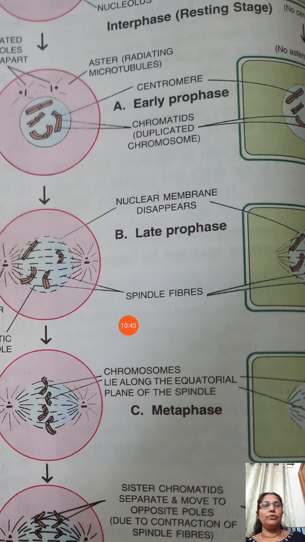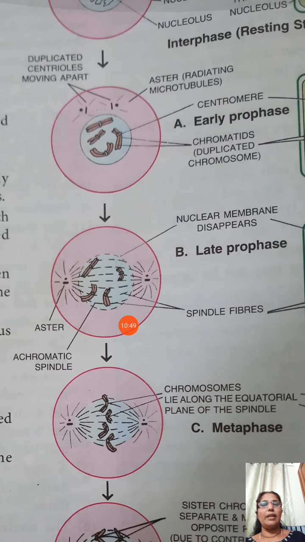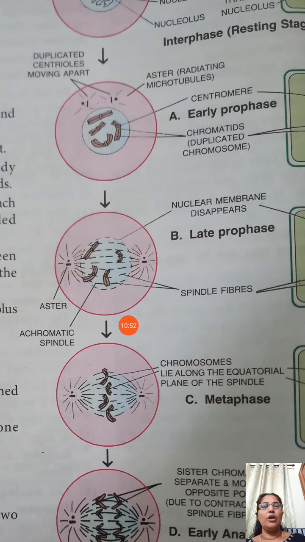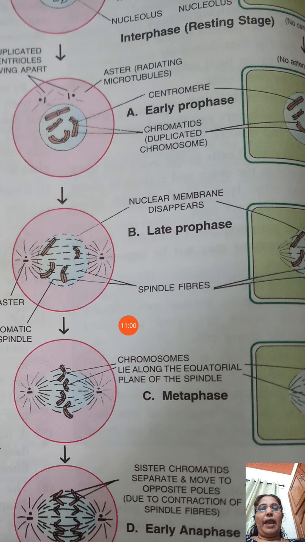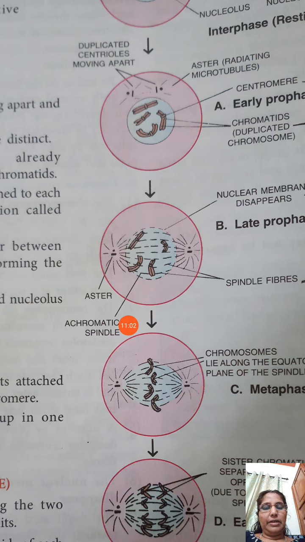You know that the plant cell will not contain centrioles. The organelles known as centrioles are not present in the plant cell, so they cannot be seen there. But in the animal cell we can see the centrioles.